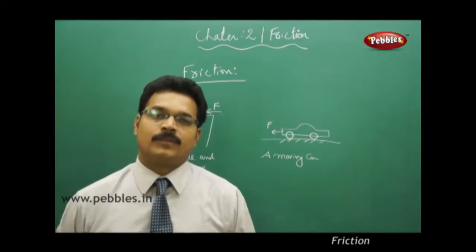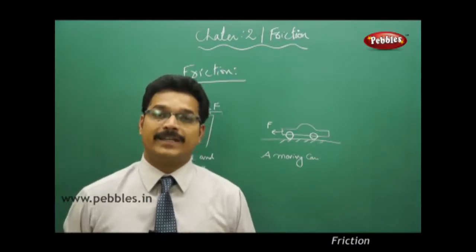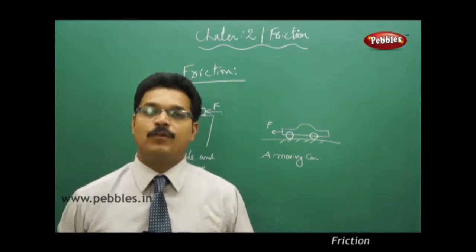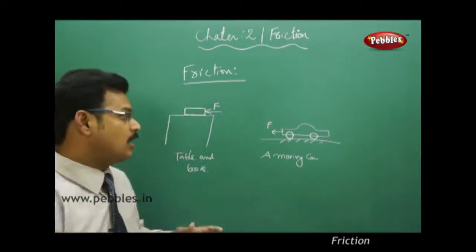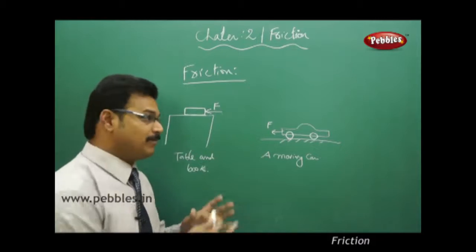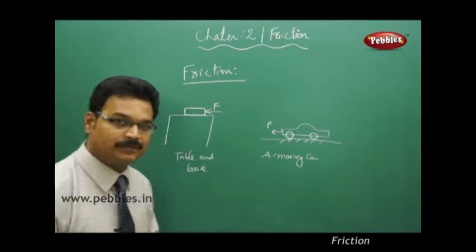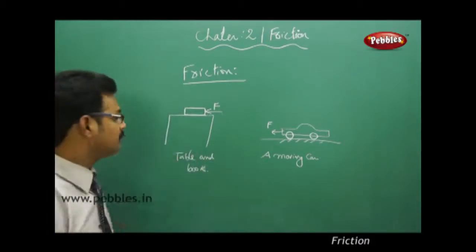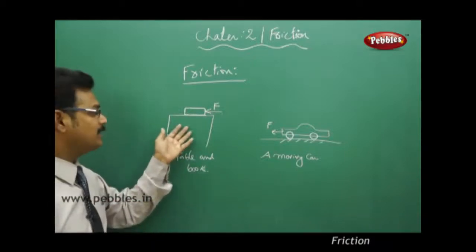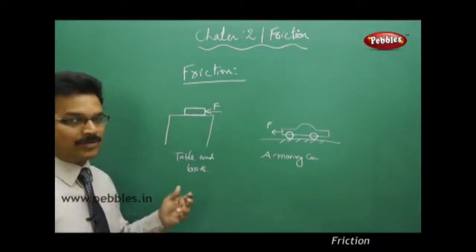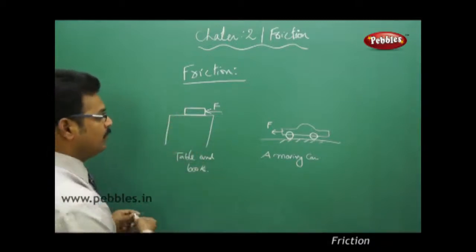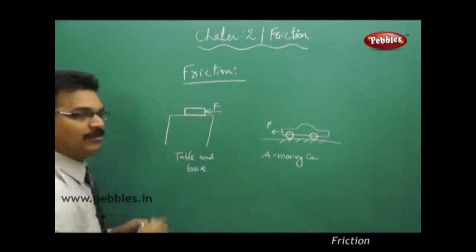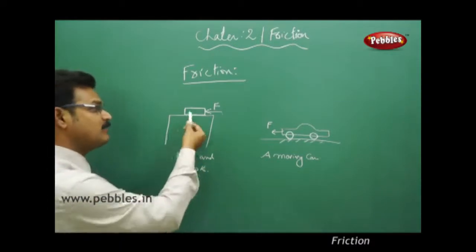Now, we have to know the definition of friction. Before going to the definition of friction, let me explain how friction is applied in different cases. See the first example. Here's a table. On the table, there is a book. You can imagine it is a book or it is a block. Now, a force F is applied on the block. Now, the block is not moving.